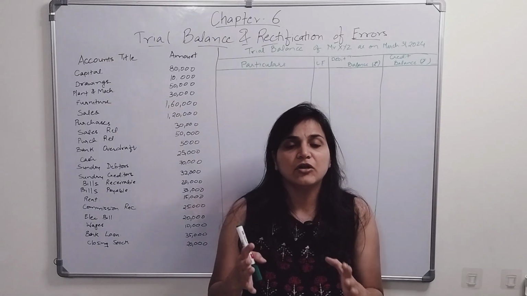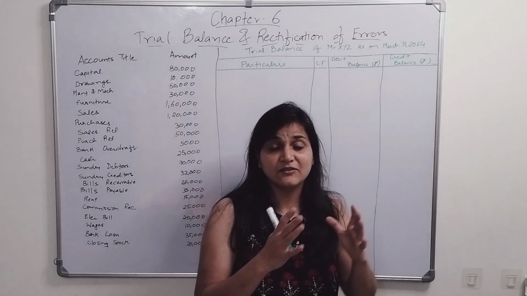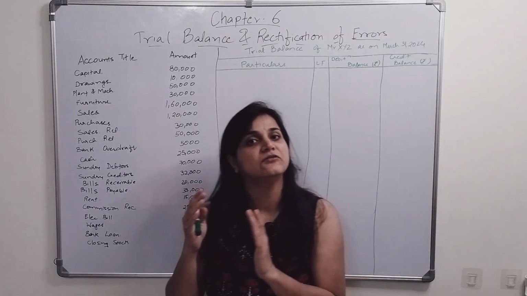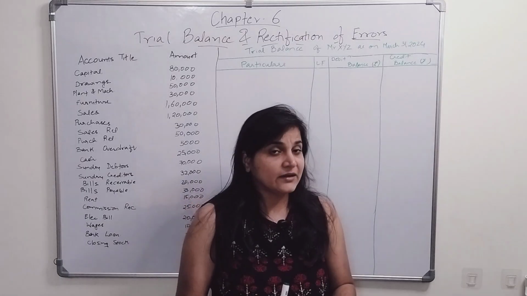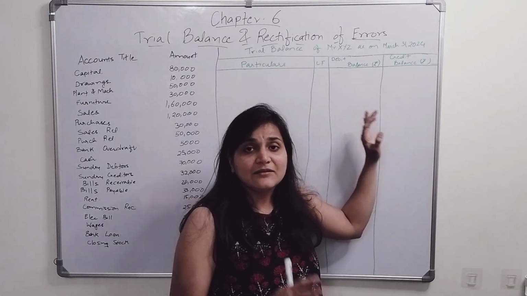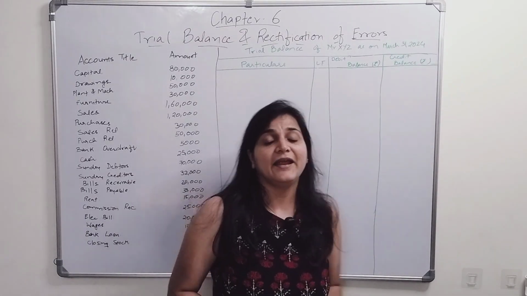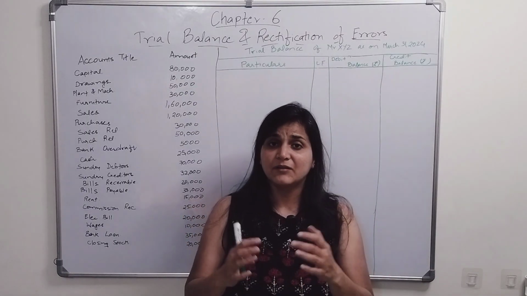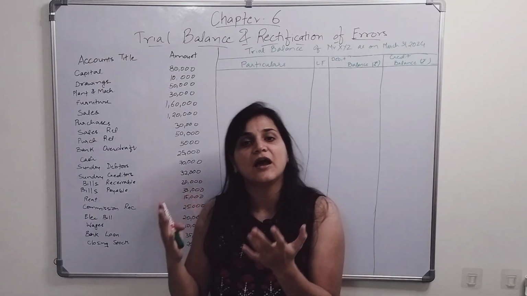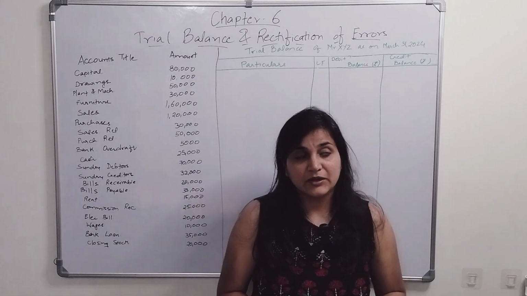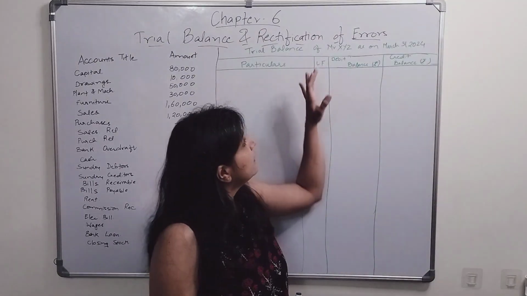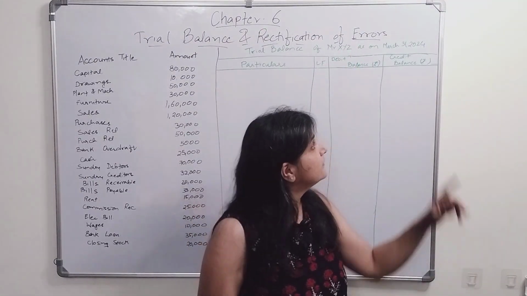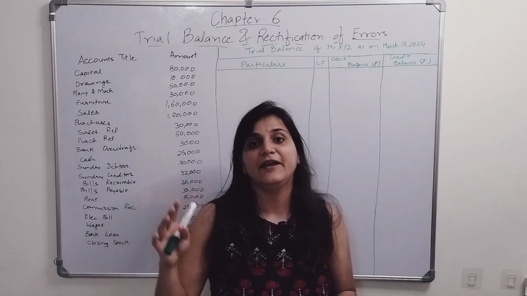Now you all know that the financial year starts from 1st April and ends on 31st of March, right? So the trial balance is usually prepared at the end of the financial year, but some companies do prepare it monthly, some prepare it quarterly, some prepare it half yearly and annually. Okay, so here we are preparing the trial balance of Mr. XYZ as on 31st March, that is end of the year.